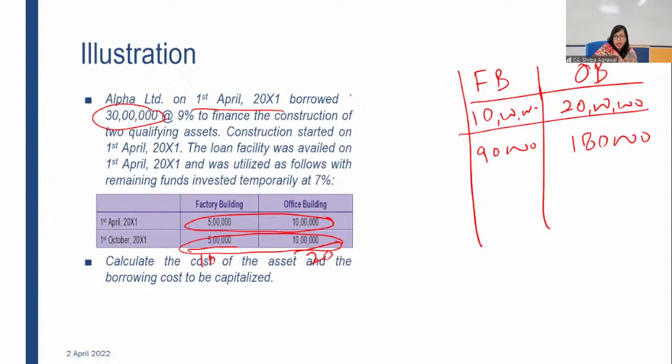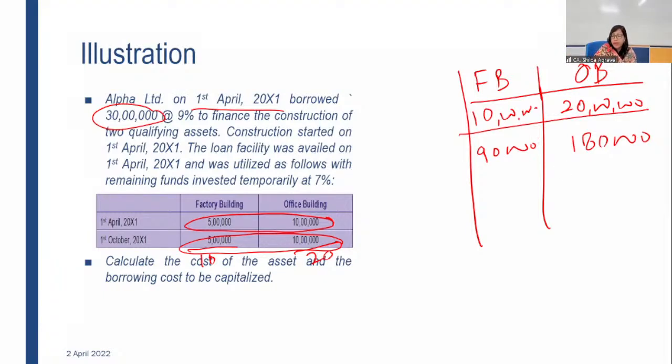Fine. Your construction will complete on, say, it is not mentioned here. Construction starting period is mentioned, but nothing else is mentioned. So we are assuming that construction continues till 31st March. Construction either has not been completed or is completed on 31st March. So we are computing interest for the whole period.